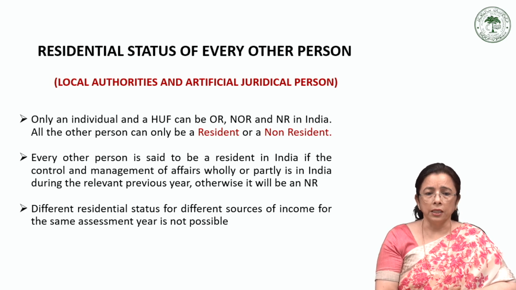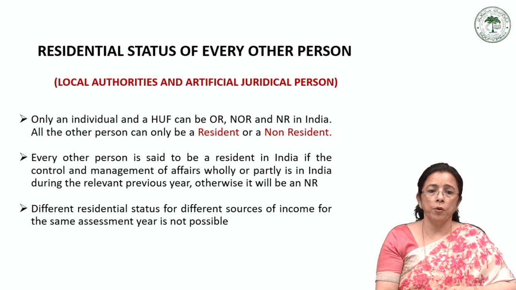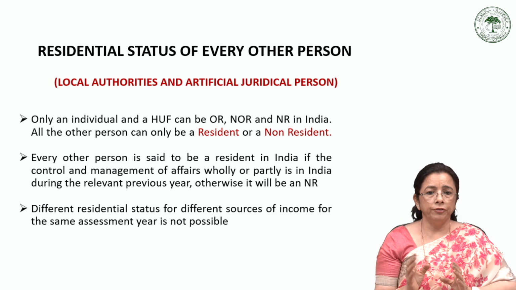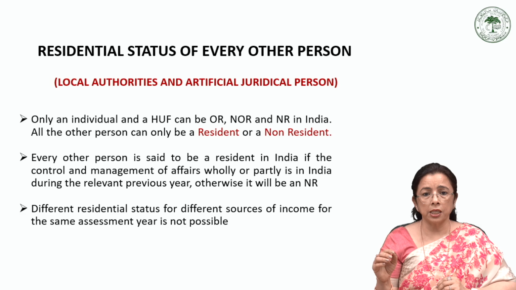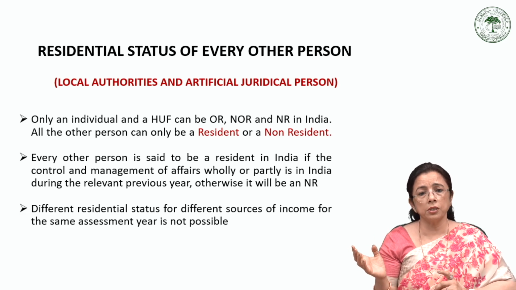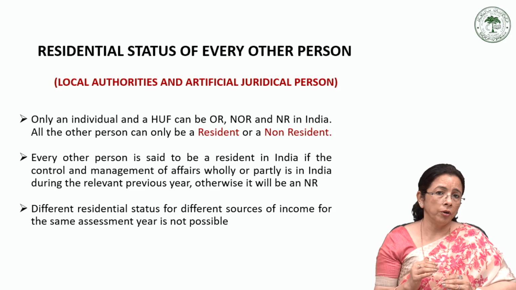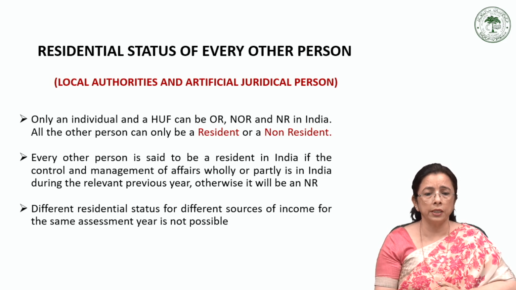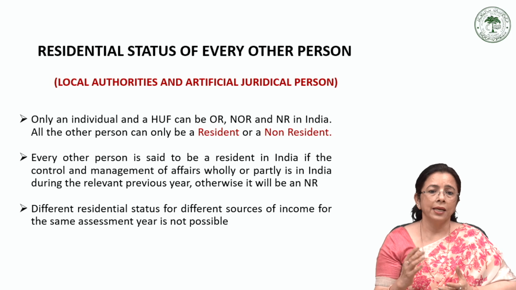I think this is very important from the point of view of determining the tax liability of entities not covered elsewhere, and it ensures a very uniform taxation. There is no difference in status for different income sources. They are uniformly categorized either resident or non-resident, and accordingly all the sources are calculated under this head.